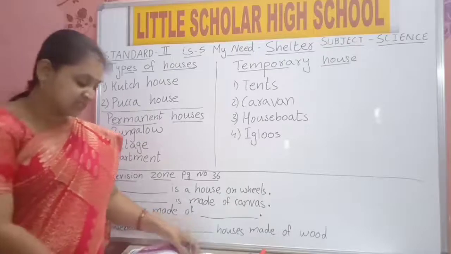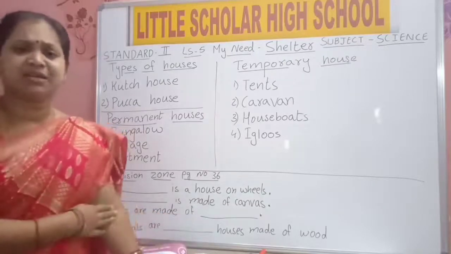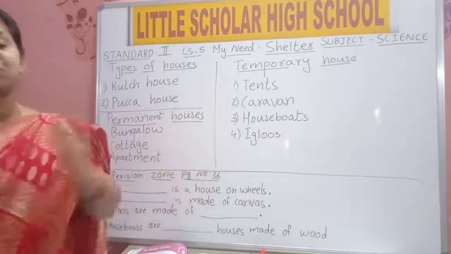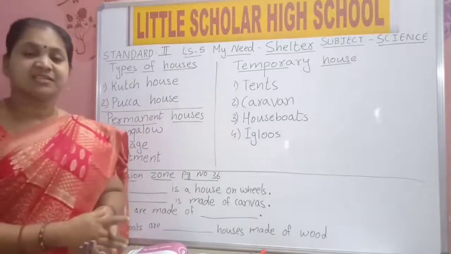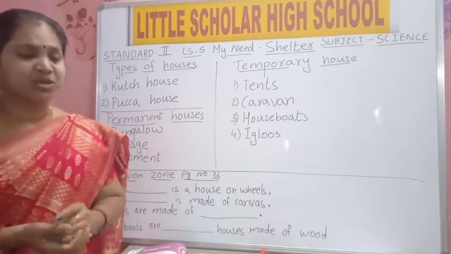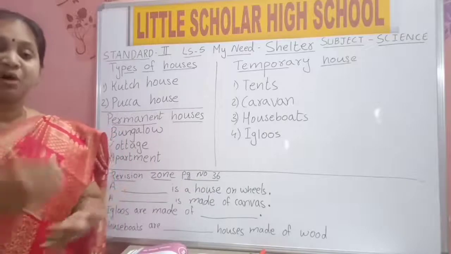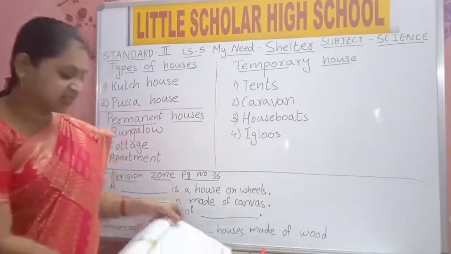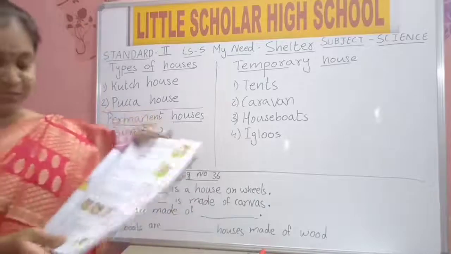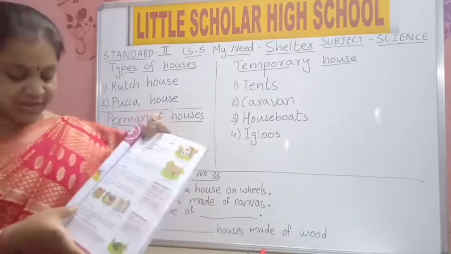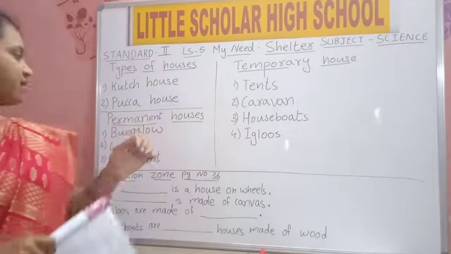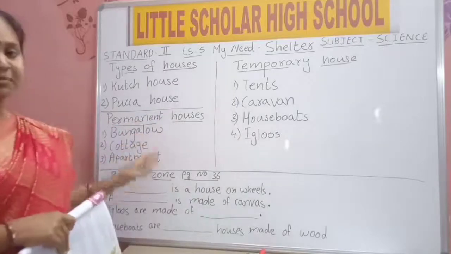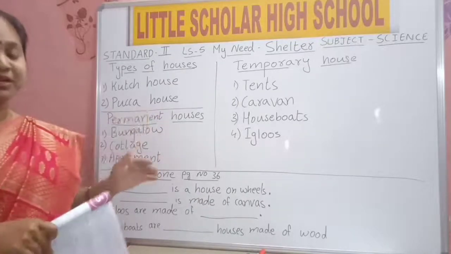Now today we will discuss temporary houses. Temporary houses means houses that can be moved from one place to another. Can our house be moved from one place to another? No, but we have some houses that can be moved. Now we will read and I will explain. Permanent houses we have learned: bungalow, cottage, apartment. All these are strong buildings, permanent houses.